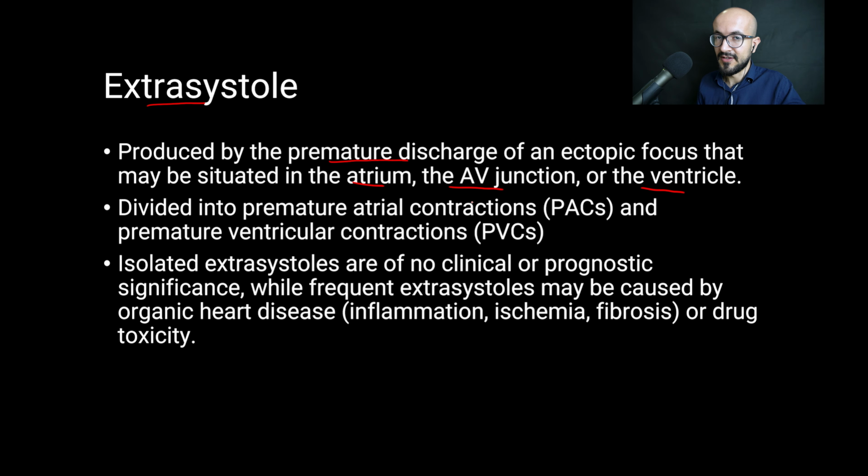And depending on its origin, it is divided into premature atrial contractions, PACs, and premature ventricular contractions, PVCs. Now, isolated extrasystoles are of no clinical or prognostic significance, while frequent extrasystoles may be caused by organic heart disease such as inflammation, ischemia, and fibrosis, or drug toxicity.